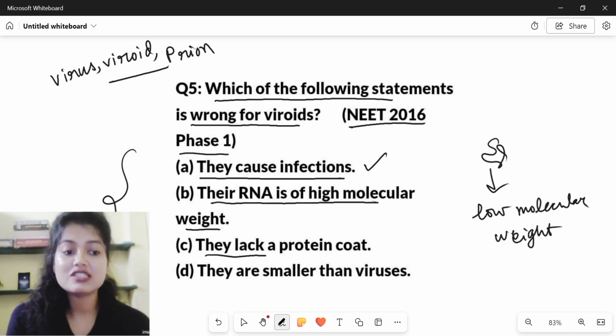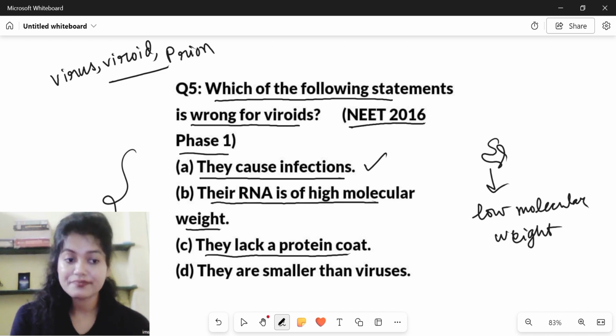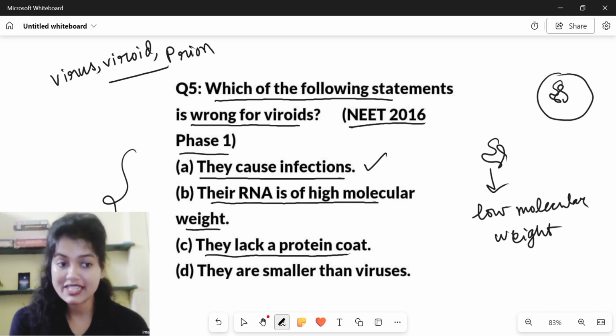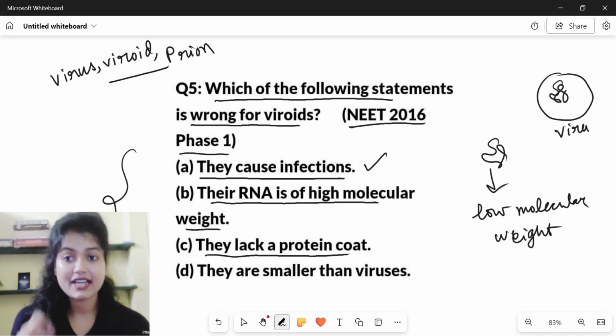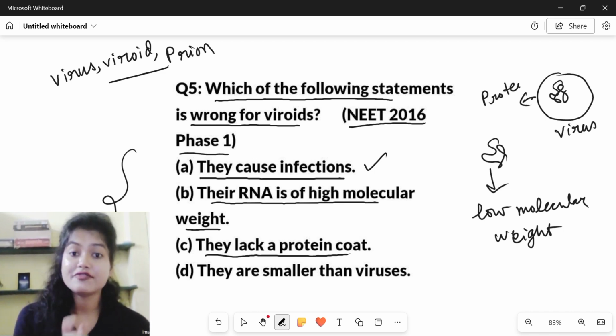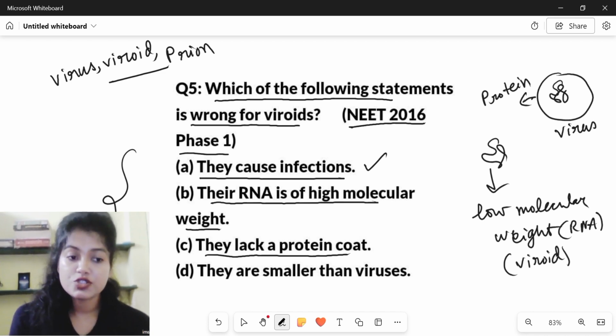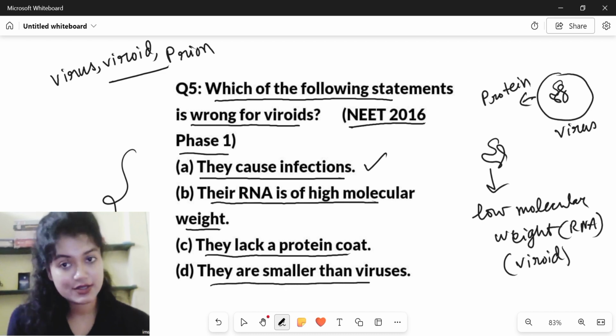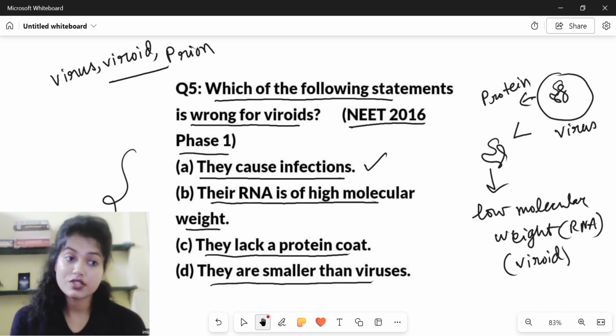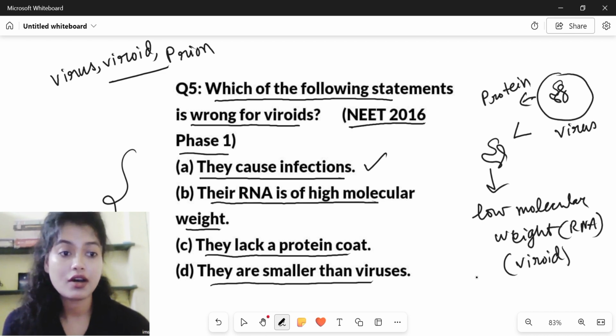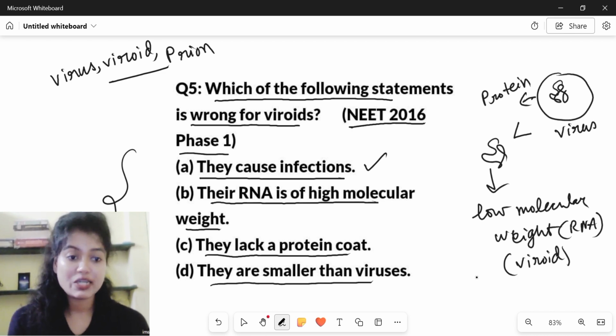The third option is they lack a protein coat. That is true, they do not have any protein coat. We know that the virus has a protein coat surrounding the genetic material. But in case of viroids, they do not have any protein coat. They only have the free RNA. The last option is they are smaller than viruses. This is also true. The size of the viroid is smaller than the viruses. So the wrong statement is B.